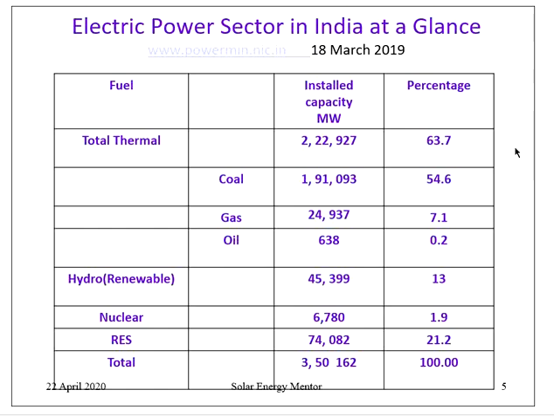Out of that, 54.6% is coal, 7.1% is gas, and 0.2% is oil. Now the question here is, where are we using oil for power generation? In remote locations like Sundarbans or Andaman and Nicobar Islands, it may not be possible to transmit grid electricity produced from power plants.